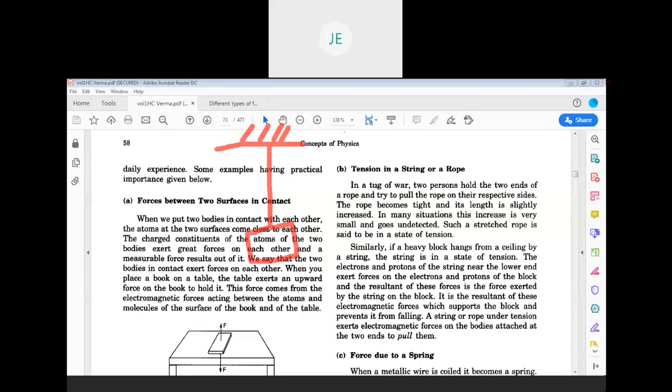The direction of tension force is always away from the body. For example, if any mass is hanged by a string, then the tension force will act away from the body, that is upward, and gravitational force will act downwards.